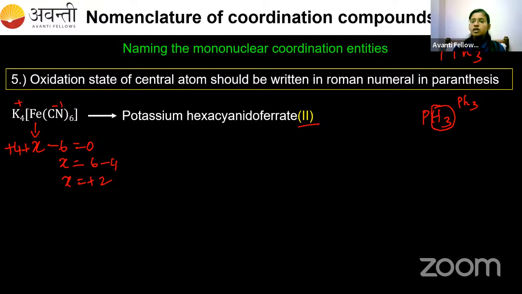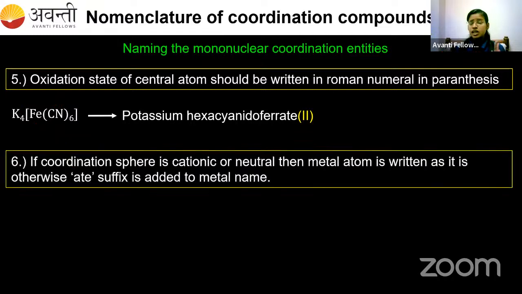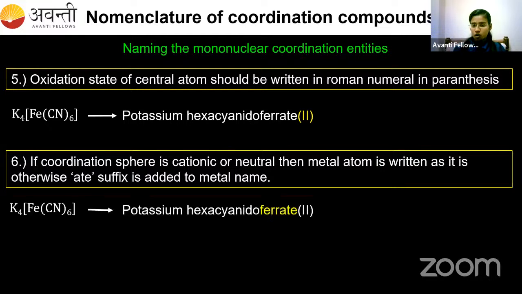Yes. So coming to point number 6. If the coordination sphere is cationic or neutral, then the metal atom is written as it is. Otherwise, the suffix -ate is added to the metal name. This point I have discussed with you in the previous slide itself.